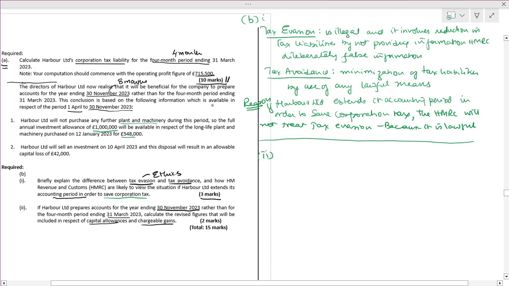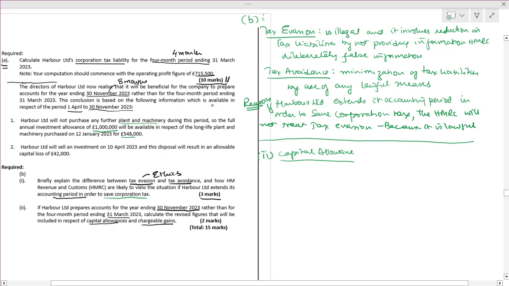The second one. What they are saying, if they are going for 30th November rather than the first 4 months, what is the revised figure of capital allowance and chargeable gains?